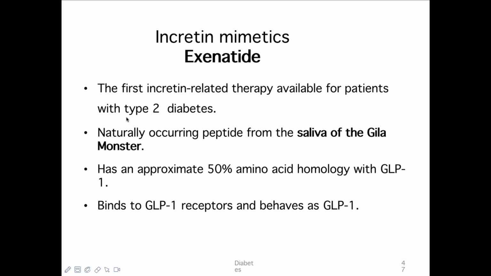Exenatide is the first incretin therapy available for patients with type 2 diabetes. It is a naturally occurring peptide from the saliva of the Gila monster, and has approximately 50% amino acid homology with GLP-1.